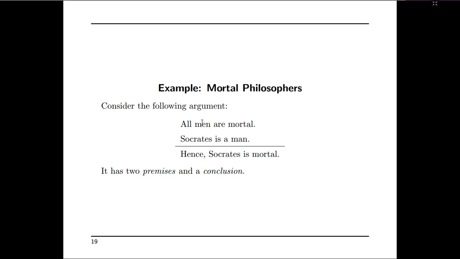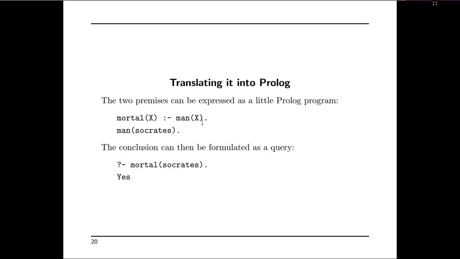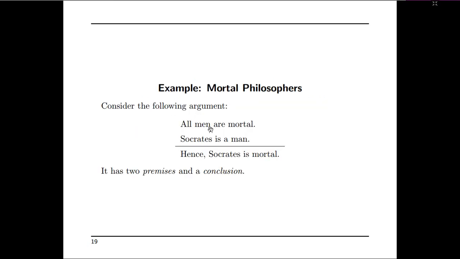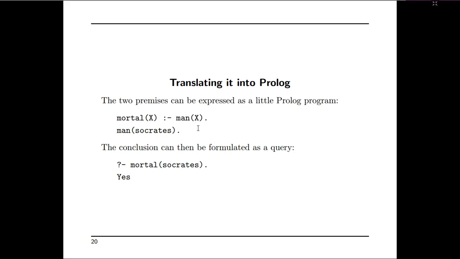Translating into Prolog, the two premises can be expressed as a little Prolog program: mortal of X if man of X. That means all men are mortal, that is, anyone will become mortal if he is a man. The if condition is represented with colon hyphen.